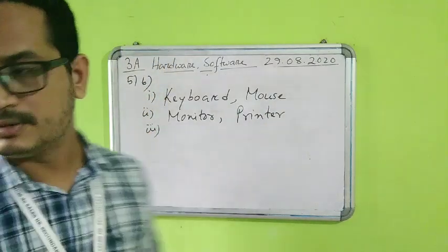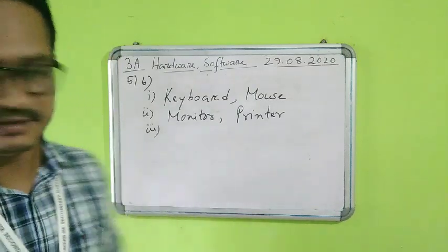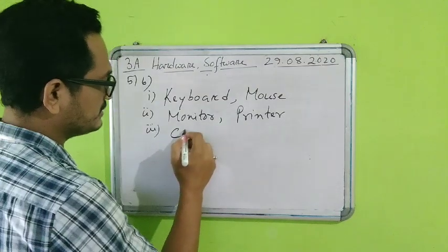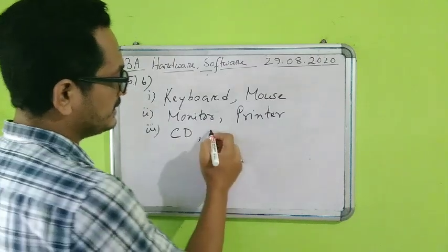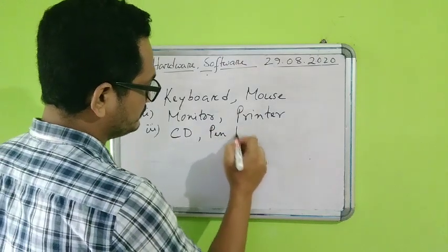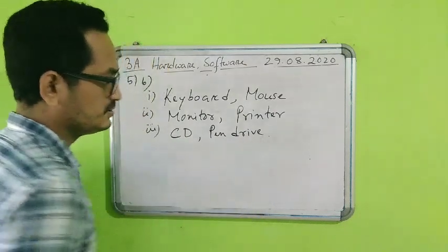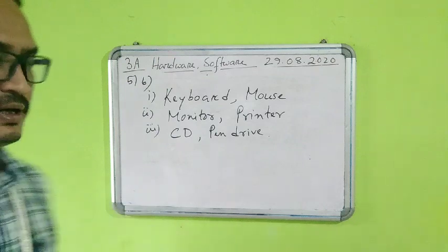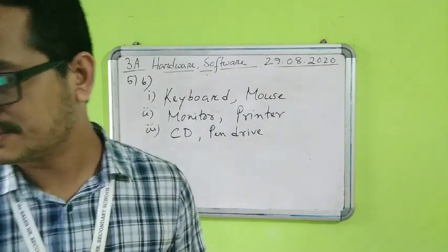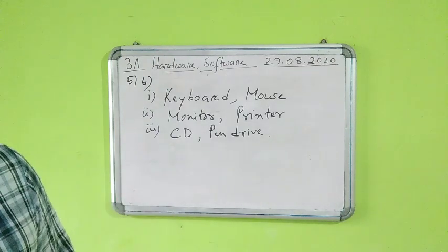Okay. Now number 3, two storage devices. Storage devices, if I say, I will write one is CD, compact disc, and another one I can write pen drive. So CD and pen drive, these two will be considered as storage devices because they actually function as storage devices only. Okay.